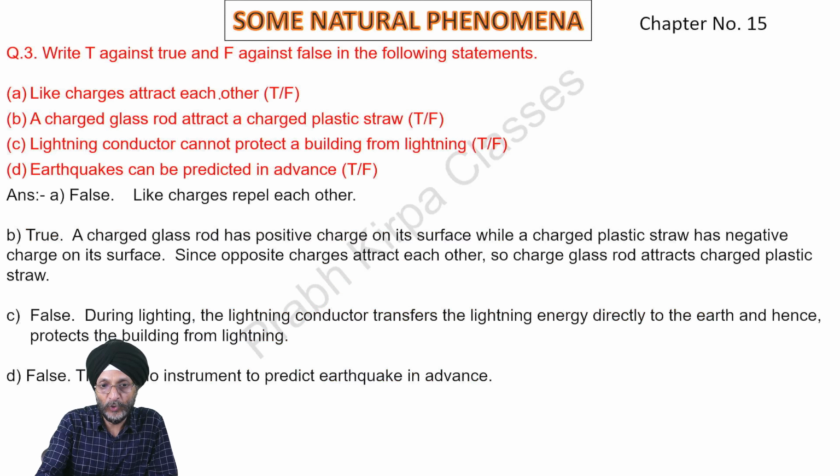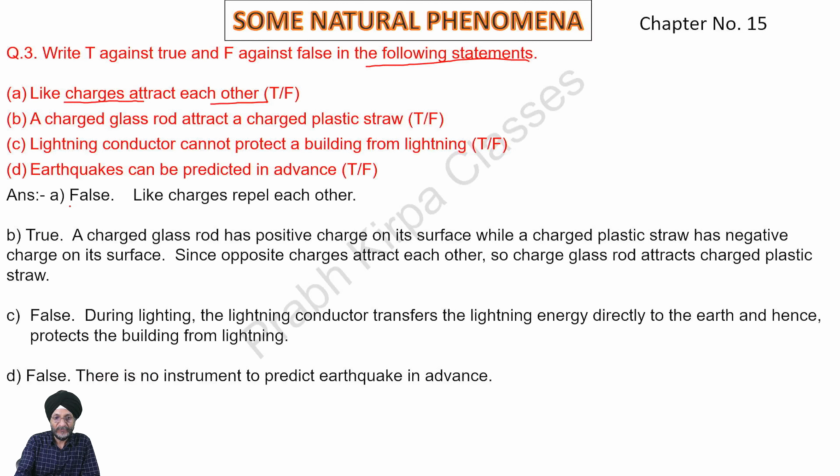Now we are to find true and false against the following statements. Like charges attract each other. Answer: false. Like charges repel each other. Suppose these are the positive charges, these are the 2 negative charges. In both these cases, these charges will repel each other. However, if there is one positive charge body and the other is negative charge body, then there will be attraction between the 2 bodies.